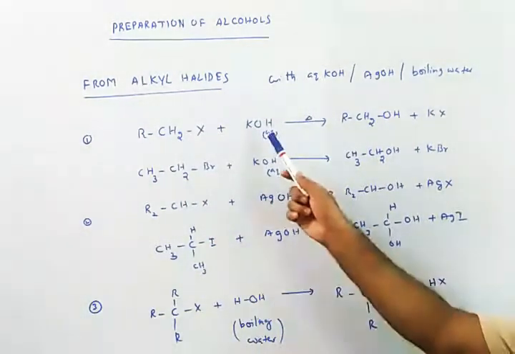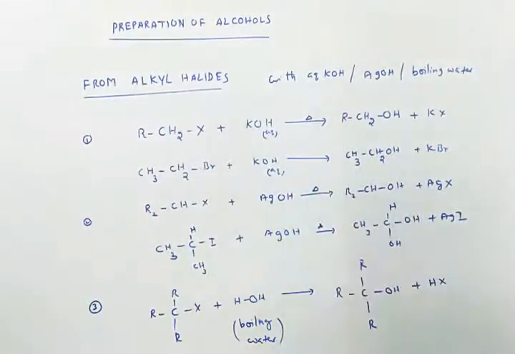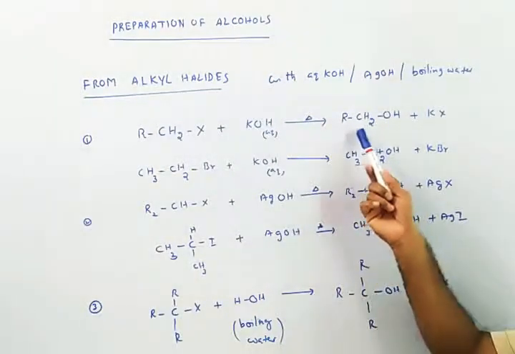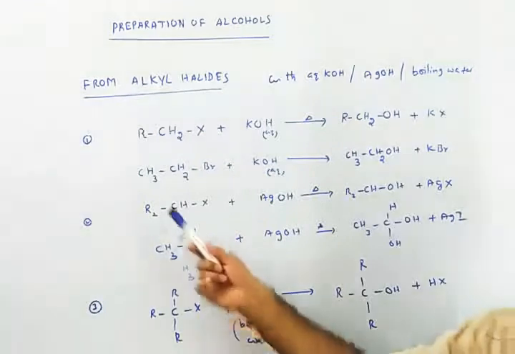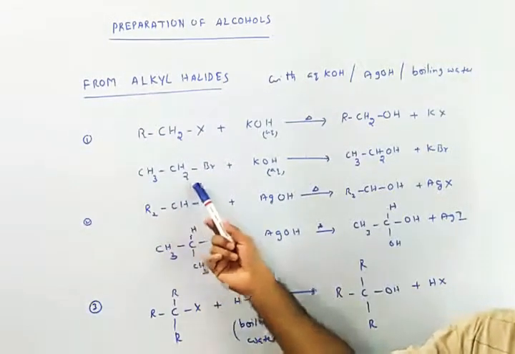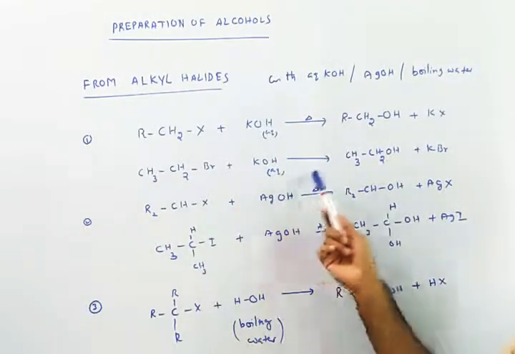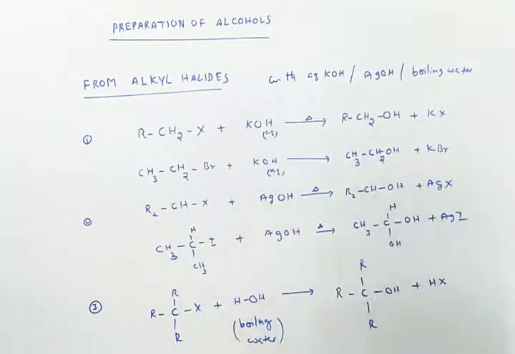In the first equation I have shown the primary alkyl halide. If it reacts with potassium hydroxide in aqueous condition, you will get a primary alcohol. So if you take ethyl bromide with aqueous KOH, you will get ethyl alcohol. It is one chemical reaction. It is a general equation here.